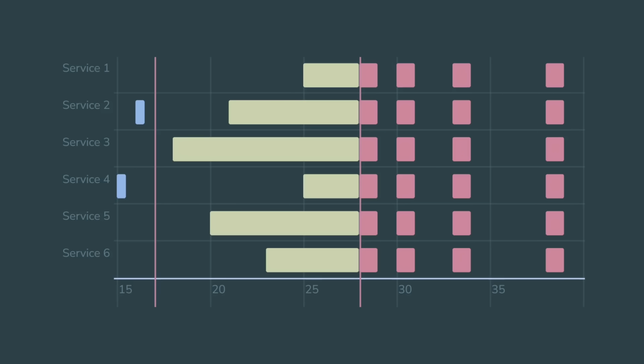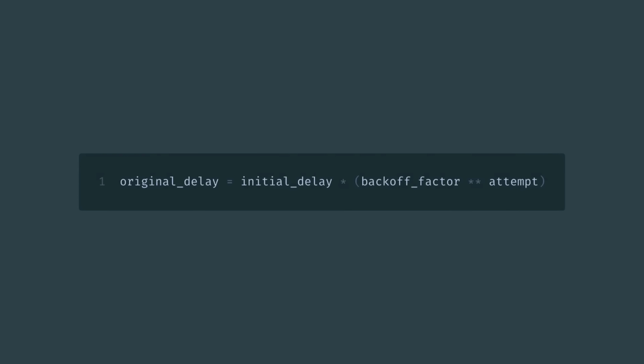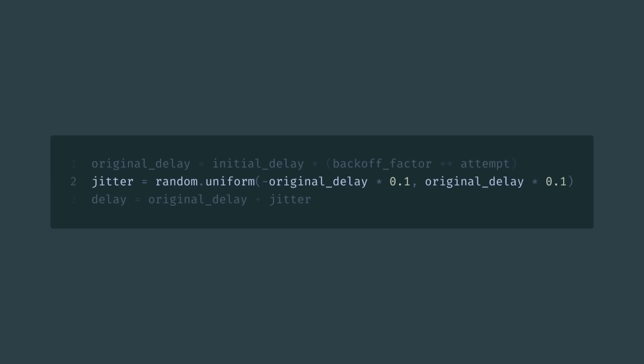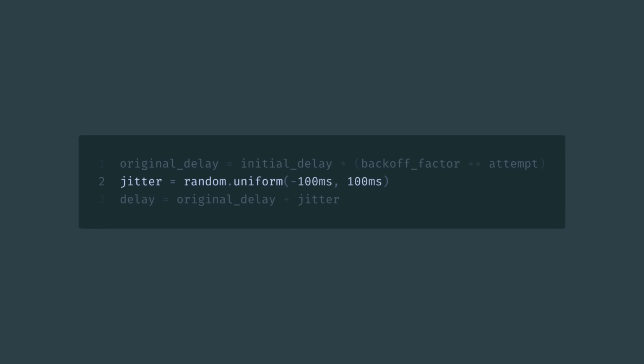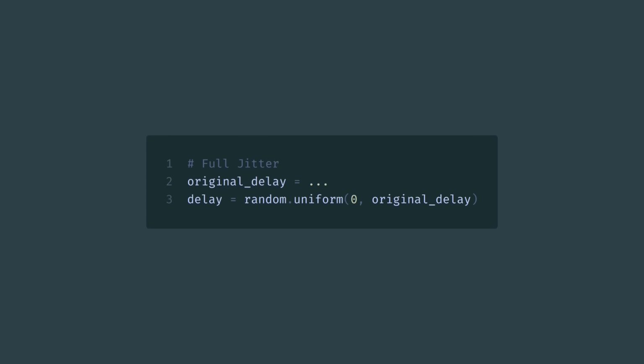The usual and good enough way to fix it is to make our delays less predictable by adding some randomness. A naive approach would be to keep our calculated delay, but add some random value to it, for example between -10 and +10% of the delay. Even worse would be adding a random value between some constants, like from -100 to +100 milliseconds. It would help just a bit, but not enough in case of big delays. The first good approach is called full jitter, and you just have to take a random value between 0 and the calculated delay.